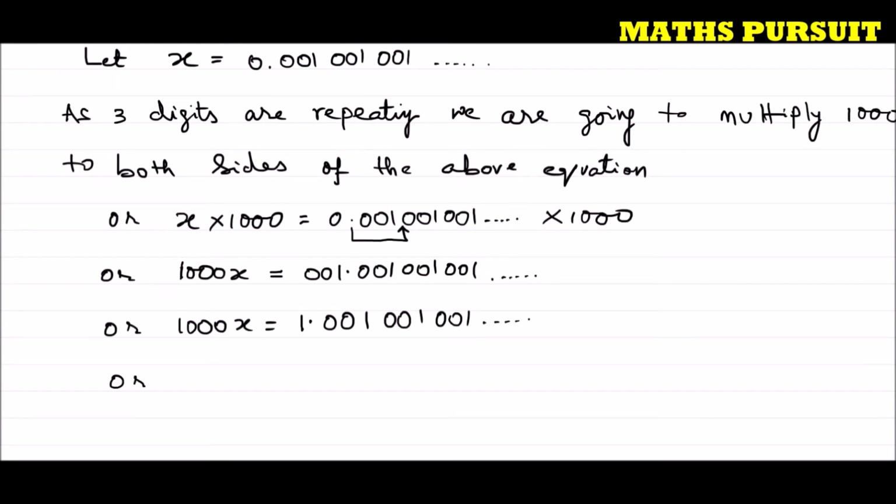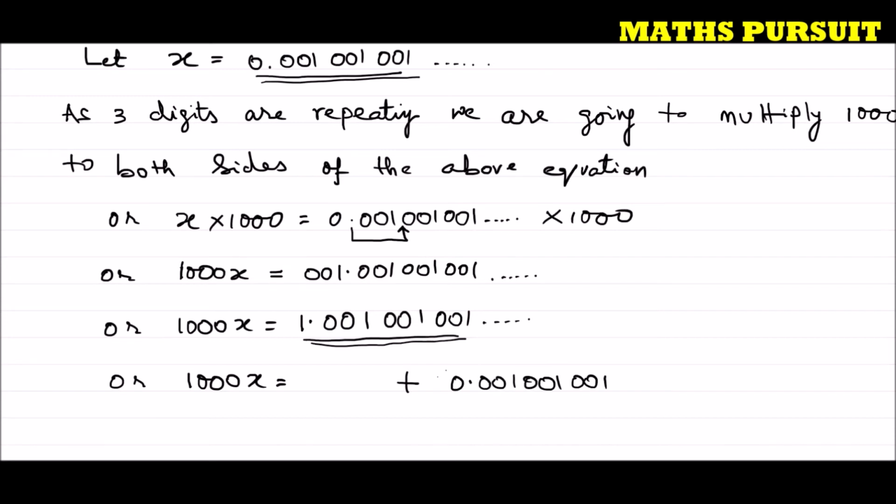Or I can write 1000x is equal to, I am going to segregate this 1.001001001 into 2 parts. Out of these 2 parts, one part is going to be this one, 0.001001001. So that is one part. So we know one part, that means 0.001001001.